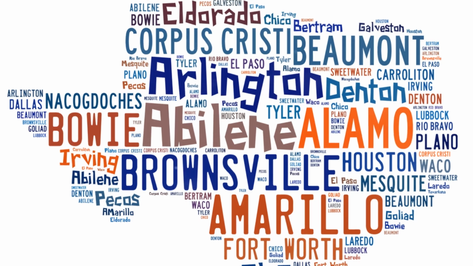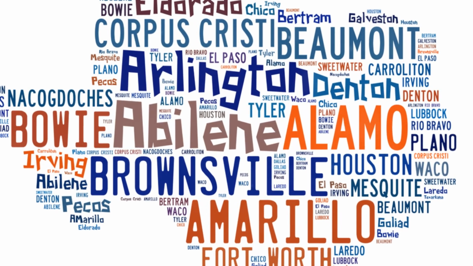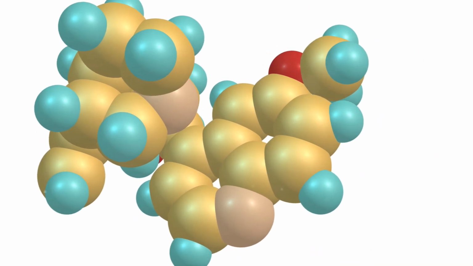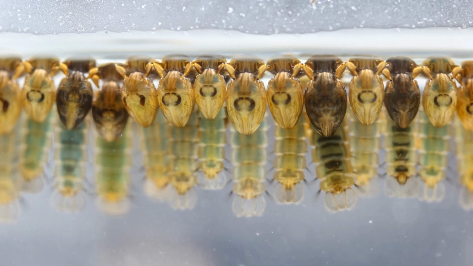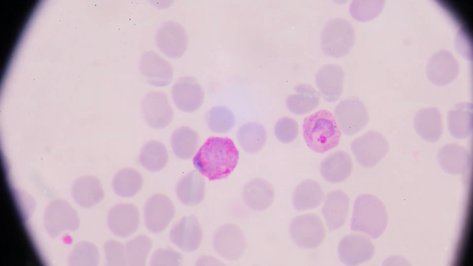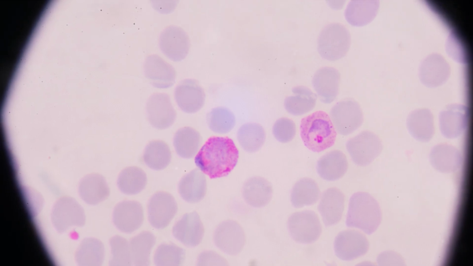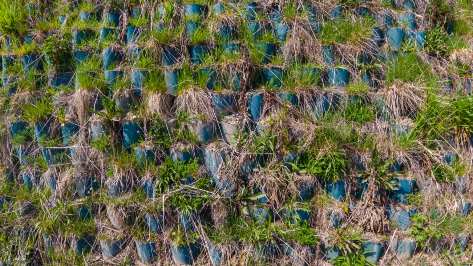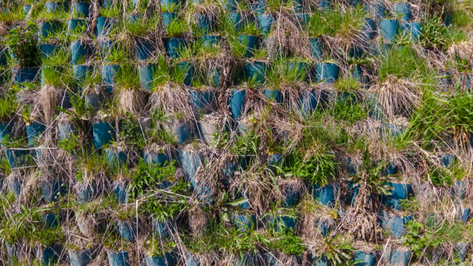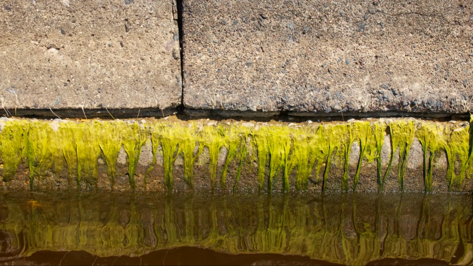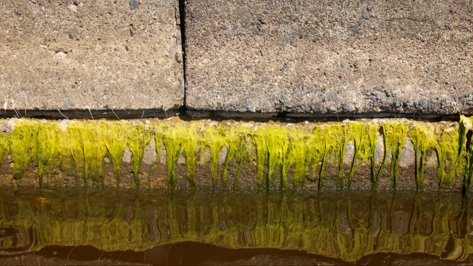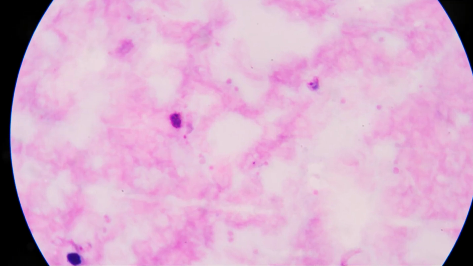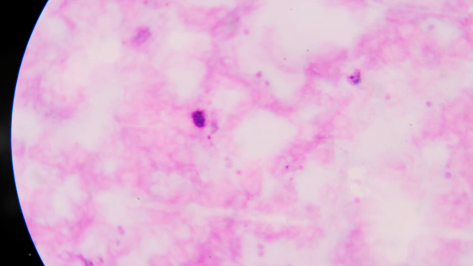As we can see, P. vivax presents unique challenges in the fight against malaria. Its ability to stay dormant and cause relapses, its preference for young red blood cells, and its resistance to standard treatments all contribute to its widespread impact. Understanding these characteristics is the first step towards developing more effective strategies to prevent, diagnose, and treat P. vivax malaria. So, the next time you hear about benign malaria, remember, there's more to P. vivax than meets the eye.